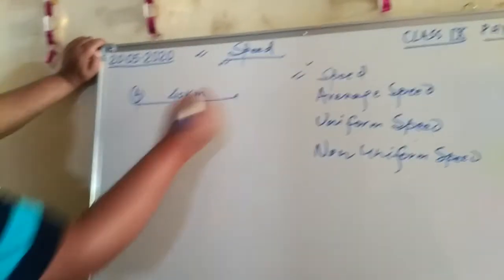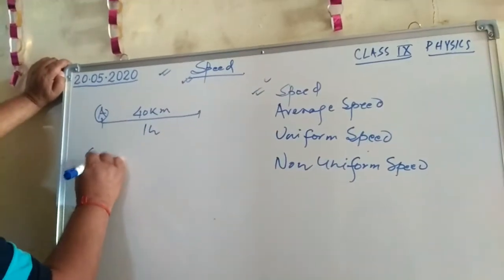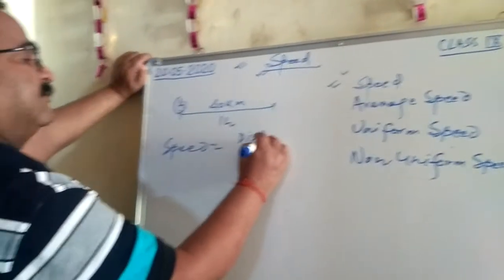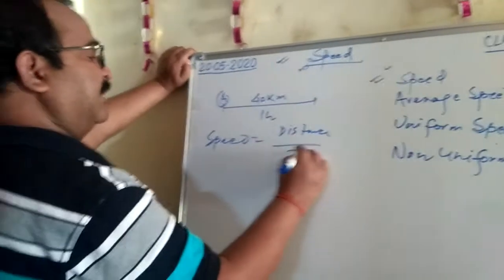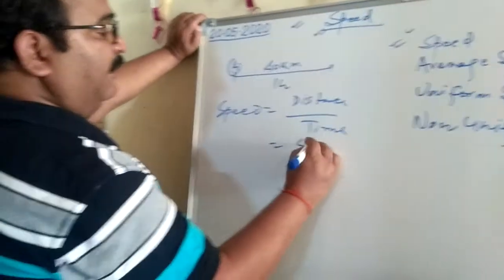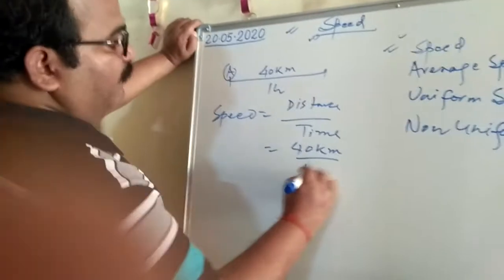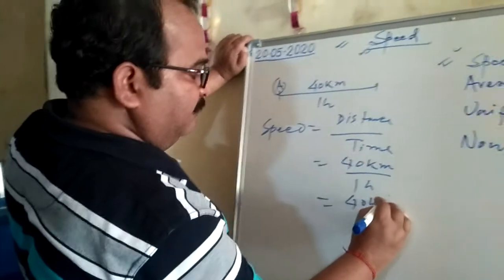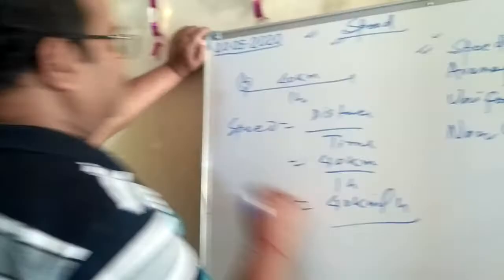So its speed is distance by time. It means 40 kilometers by 1 hour, and it becomes 40 kilometers per hour. So it is a speed.